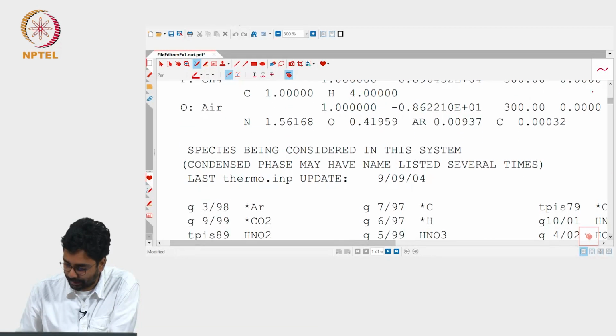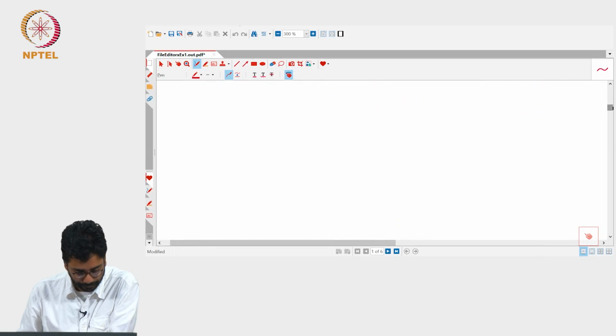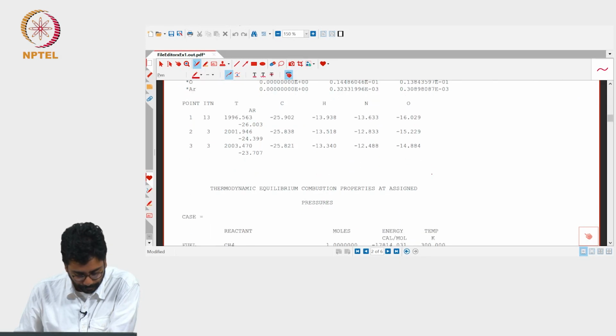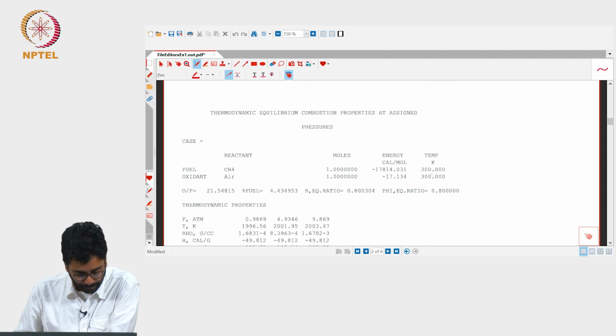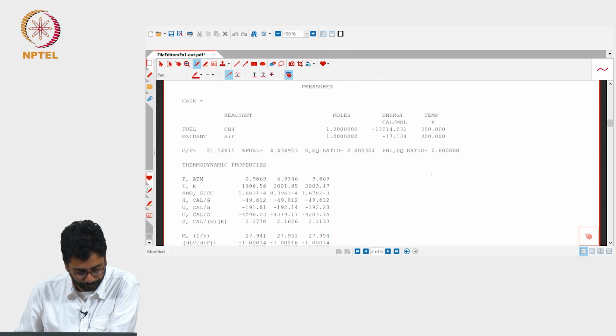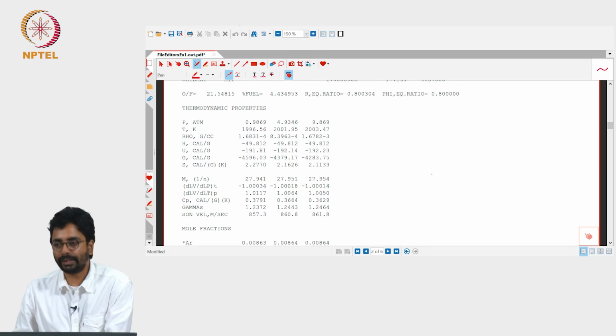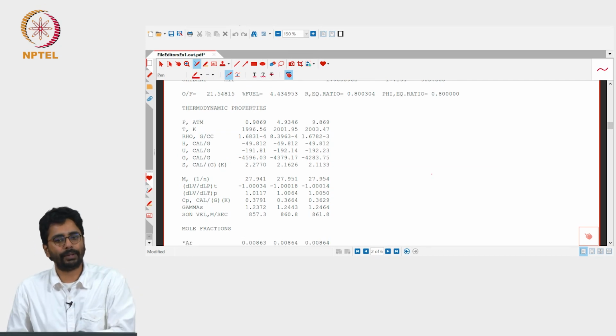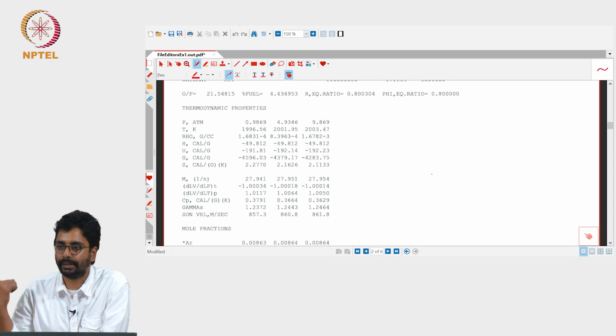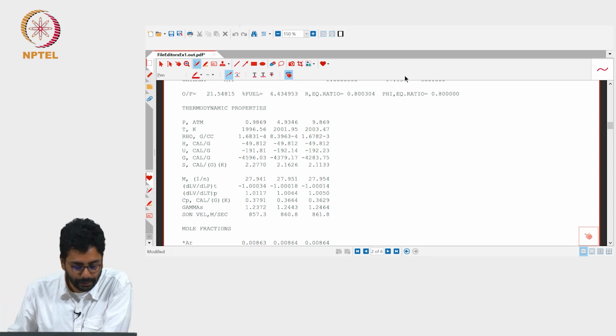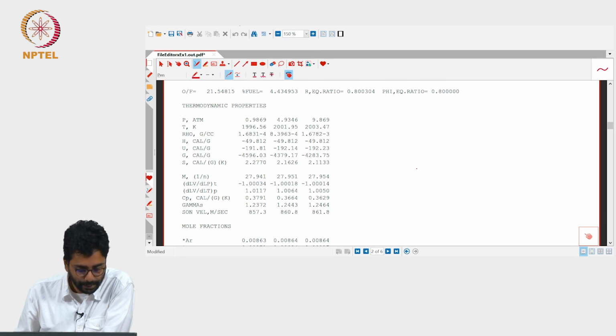Let us go to the results now. Yeah, this is the case with phi equals 0.8. For phi equals 1, we saw that the air to fuel ratio must be 17.16 in the example that I showed in the morning. So, this seems consistent. This is 21.54 because it is lean. And the calculation has run for 3 values of pressure. I gave 1 bar, 5 bar and 10 bar.